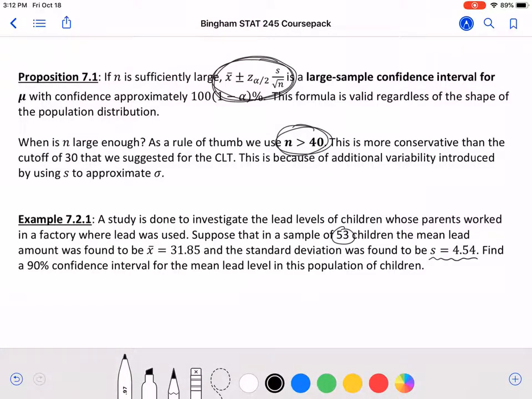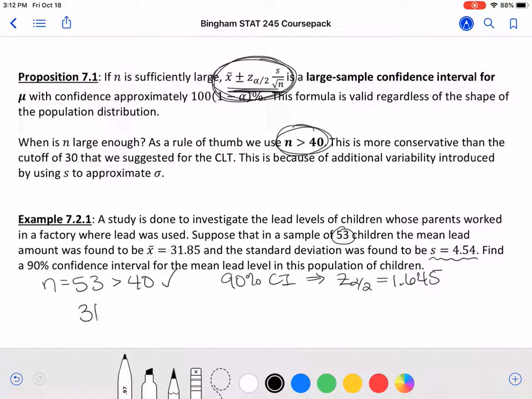So first of all, notice our sample size of 53 is greater than 40. So this checks out for us to be able to use the formula that we're talking about here. If we're doing a 90% confidence interval, we looked up these z critical values already or made a list of them in that table. It will be 1.645 for a 90%. And we're given x bar and s right in the problem. So if we plug everything into this formula, we'll get 31.85 plus or minus 1.645 times 4.54 divided by the square root of 53.